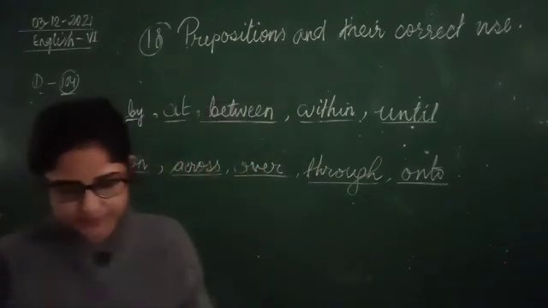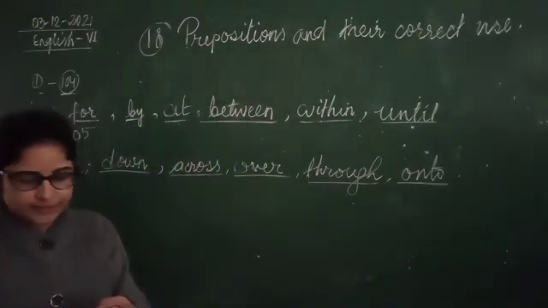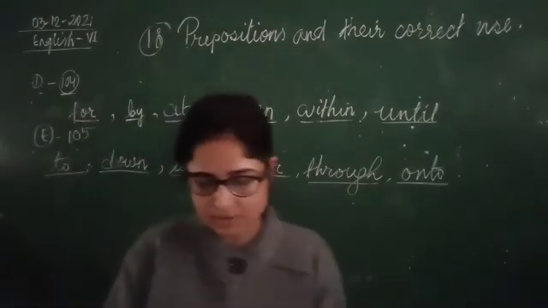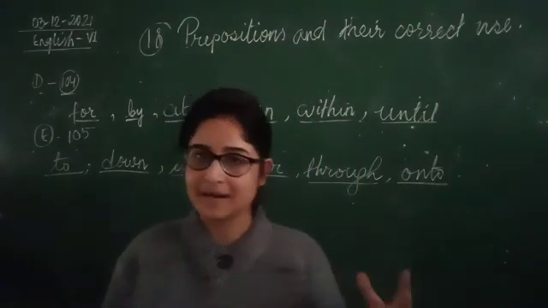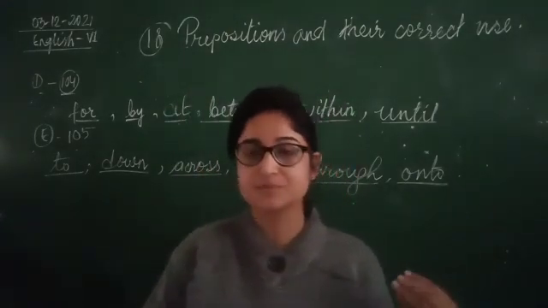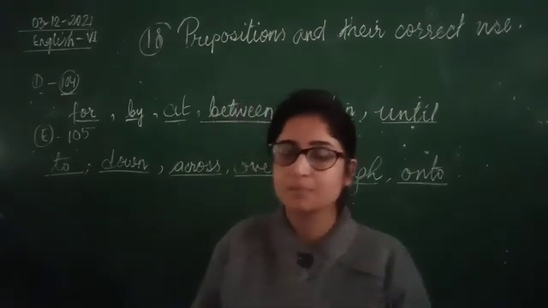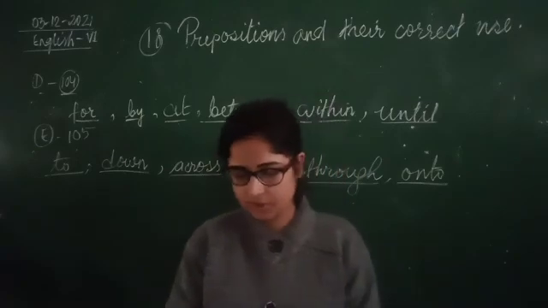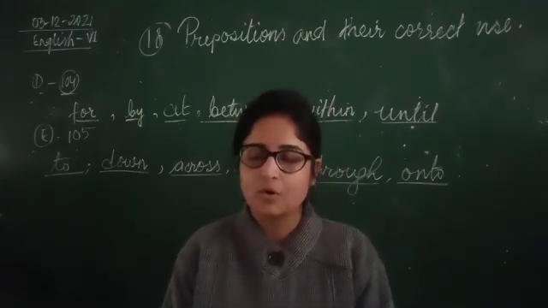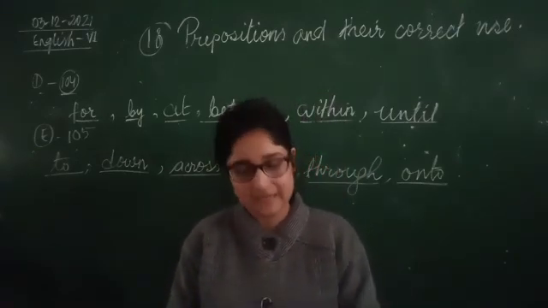The boy was praised by the teacher. Here, by indicates the person or thing that performs the action. So when you use by, like when I used here, the boy was praised. So who did it? By represents your doer, okay? So by can also mean that we are writing the agent.